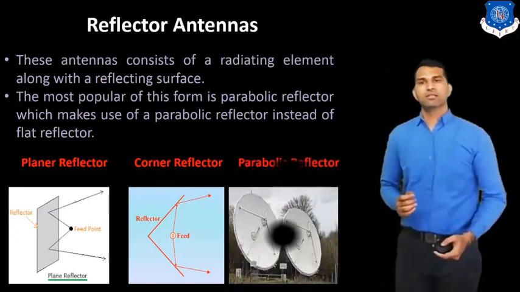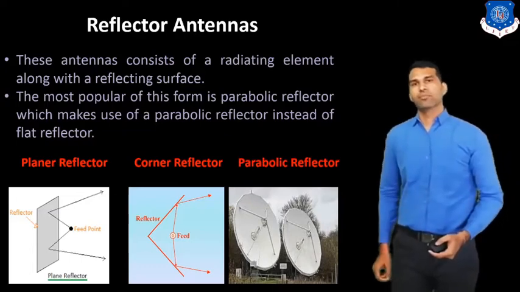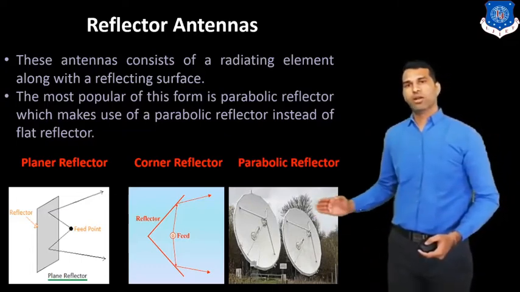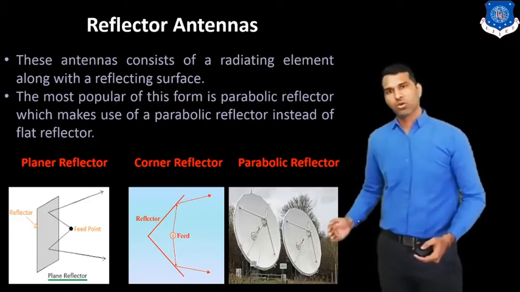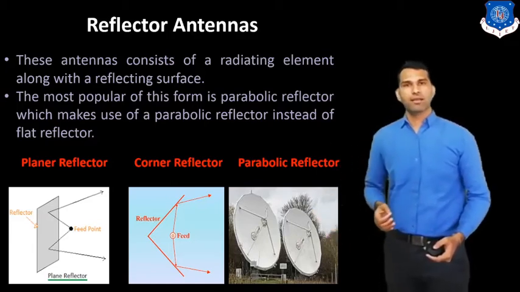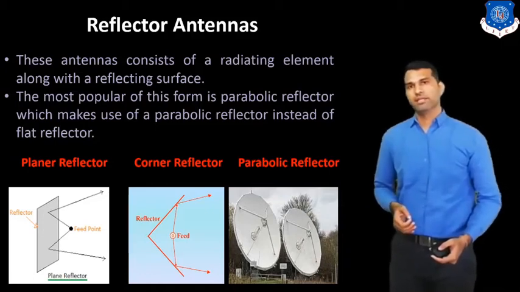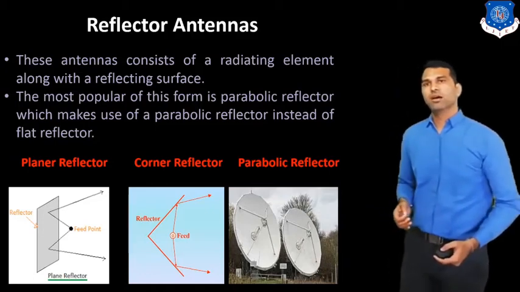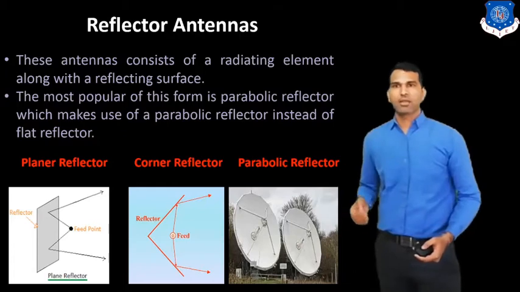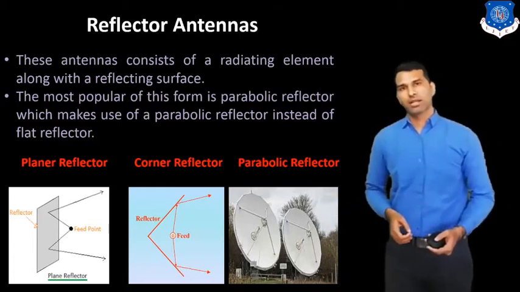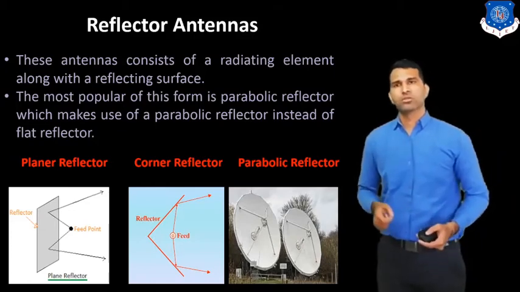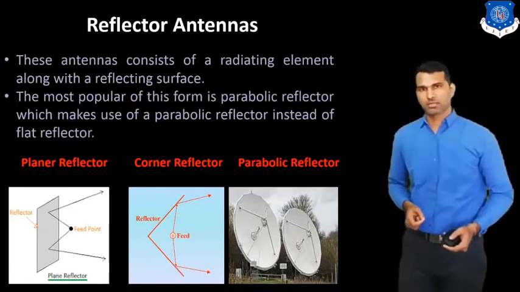And the last one is the parabolic reflector. Here there is one sheet in the form of a parabola, so we get the desired gain or radiation pattern. So these are the reflector type antennas, like the plane reflector antenna, corner reflector antenna, parabolic reflector antenna, and Cassegrain reflector. These are the different types of reflectors.